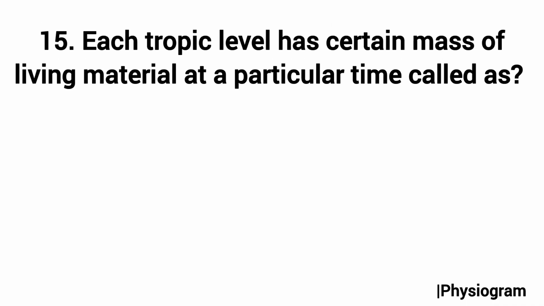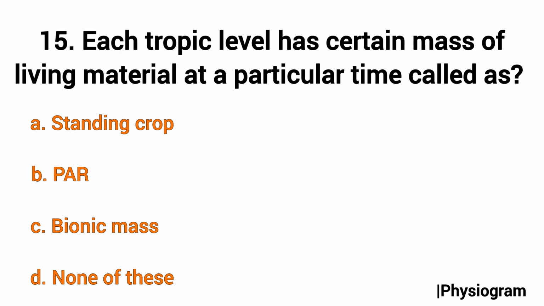Question number 15 is from the ecosystem chapter: each trophic level has a certain mass of living material at a particular time, called option A, standing crop, B, PAR, C, biotic mass, and D, none of this.